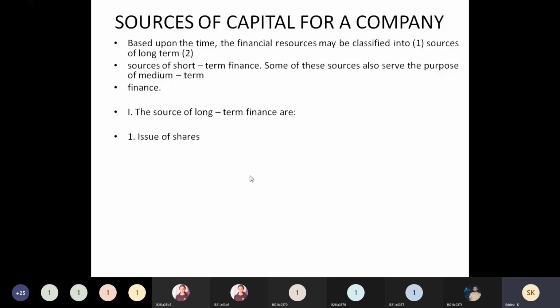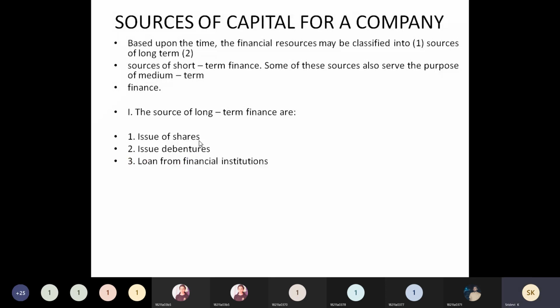How this works, we will go into detail. Let us see what the list is. And the issue of debentures. By issuing debentures, which are called bonds, the amount is collected from the investors.